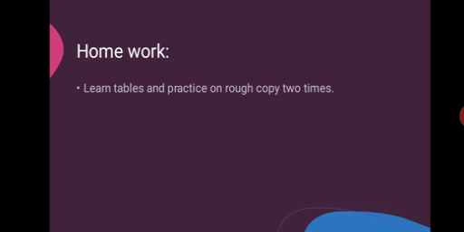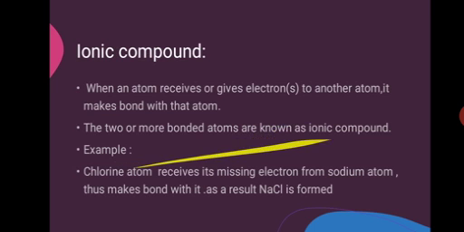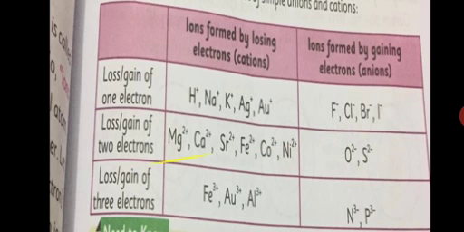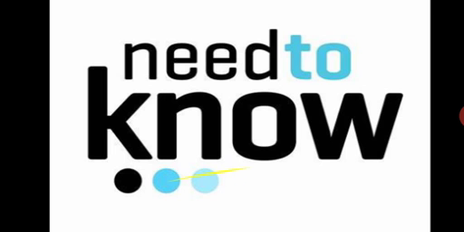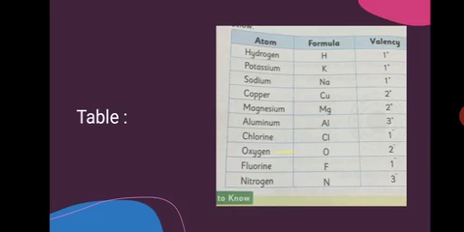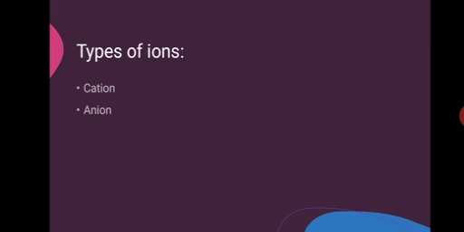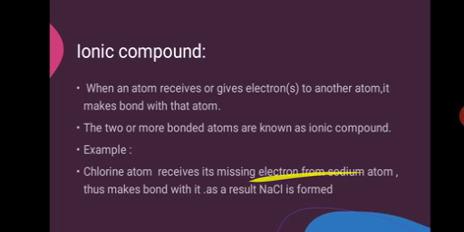Now your homework is there. You will learn these tables and practice on a rough copy 2 times. Which tables? This ionic compound, ions table, and this valency table. You will learn and practice these 2 tables on your rough copies.